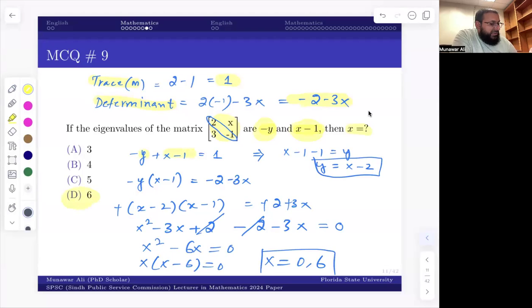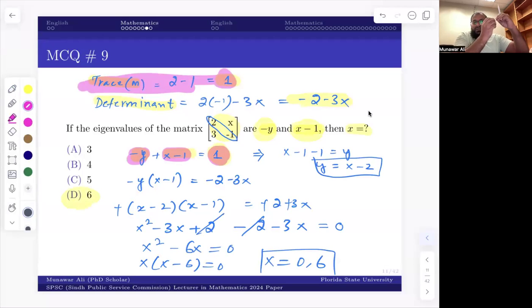The sum of the eigenvalues is equal to the trace. This is the trace. This is the sum equal to the trace, which comes from here that I found. Trace is the sum of the elements along the diagonal. This way, or this way, maybe, however you see it. And the product of the e-values is equal to the determinant of the matrix.